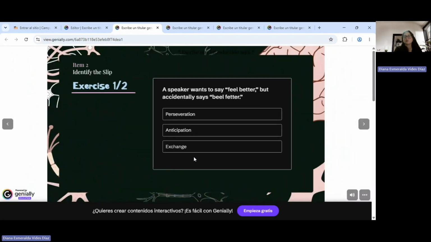So the one remaining is exchange, and it says a speaker wants to say "feel better," but accidentally says "bill feather." So this happens when you change the sounds that are at the beginning of each word. As you can see, the B of "better" changed to "feel," which says "bill," and the F went to "better," which says "feather." So this is an exchange of sounds, right?